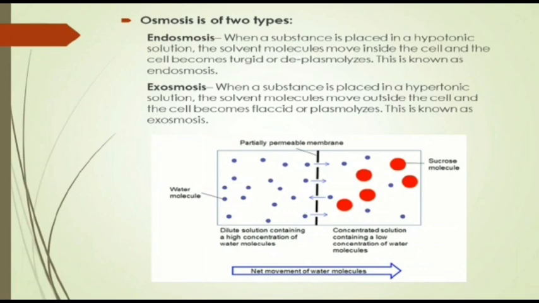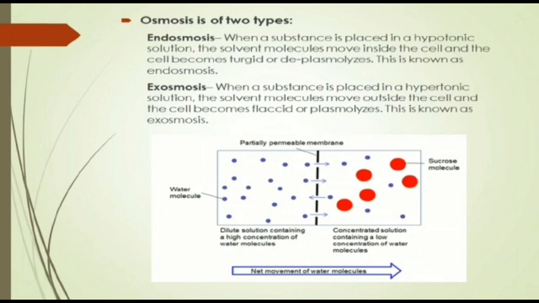Let's make it clear for you all. Just try to make a column between the two, which is endoosmosis versus exosmosis. Endoosmosis refers to the osmosis toward the inside of a cell or a vessel, whereas exosmosis refers to the osmosis toward the outside of a cell or a vessel. Now, in endoosmosis, water moves into the cell, while in exosmosis, water moves out of the cell.